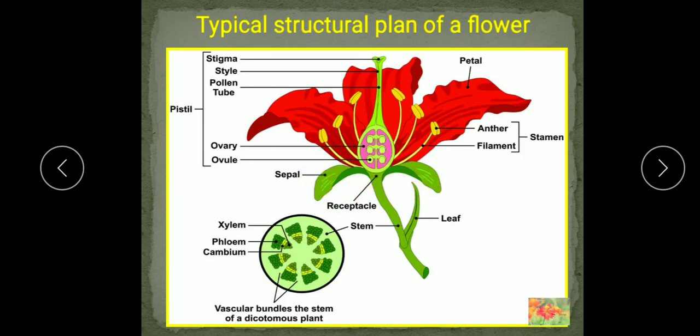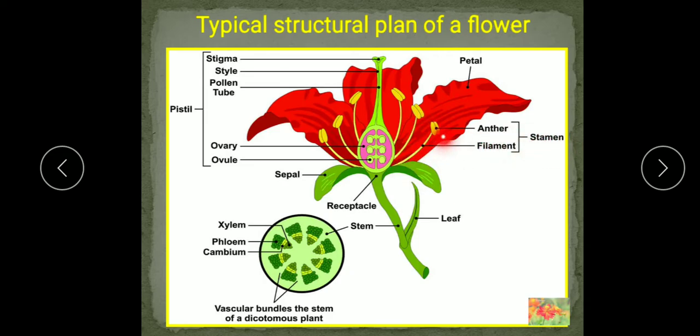Then the second whorl we will see. The second whorl is the corolla. These are the colored petals lying inside the calyx, and this is the colored one. Then inner to it, the male part. You see these are the long filament like structures. All these long filament like structures are termed as the stamen.